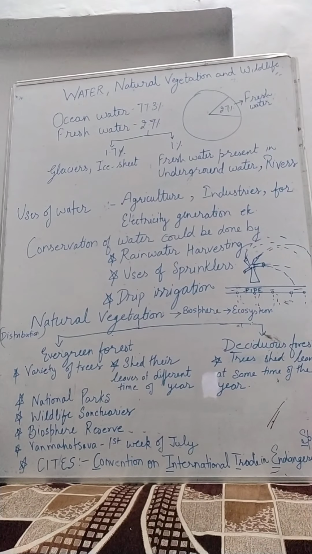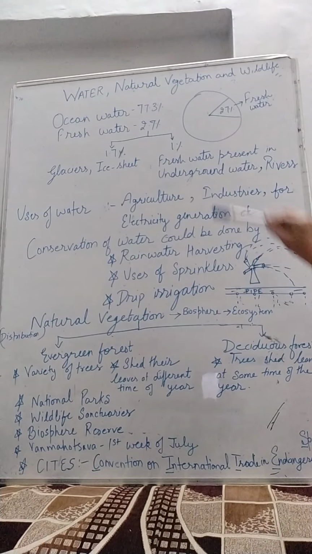Today in this video we will learn about part 2 of chapter 2 of class 8, that is water, natural vegetation and wildlife. First of all, we will learn about water. How much water is available on the earth?